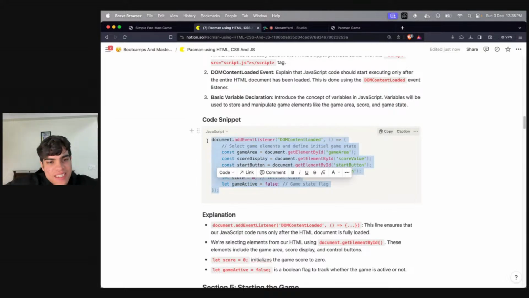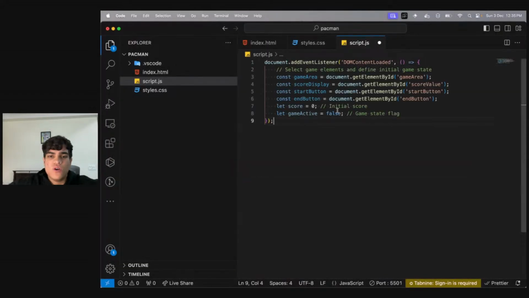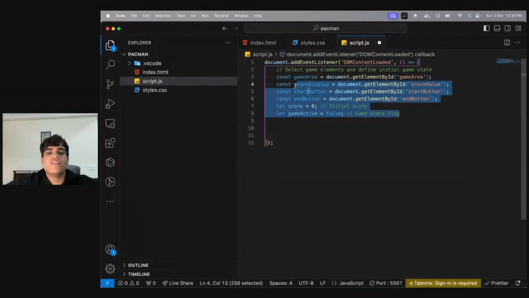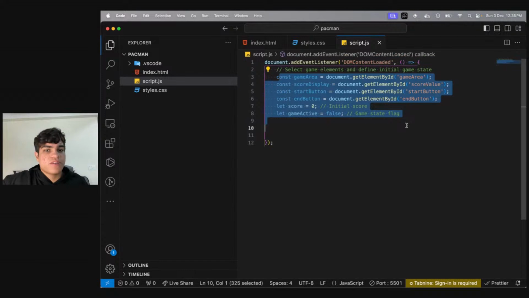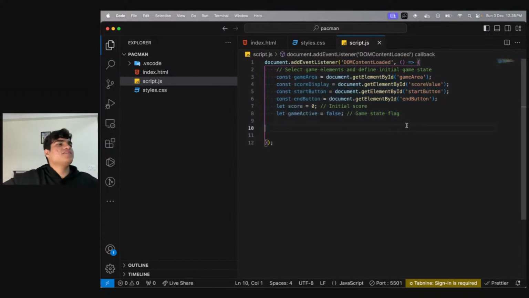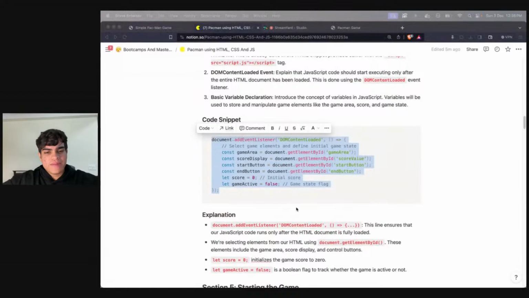So again, this is the first step of code that I'll be writing. In my VS Code, I'll go over here and do this. This is just all the variable initialization, right? Why am I doing this on DOM content loaded? Because when the DOM has loaded, only then will I want to run this script. This is somewhat like an optimization that I'm doing, right?